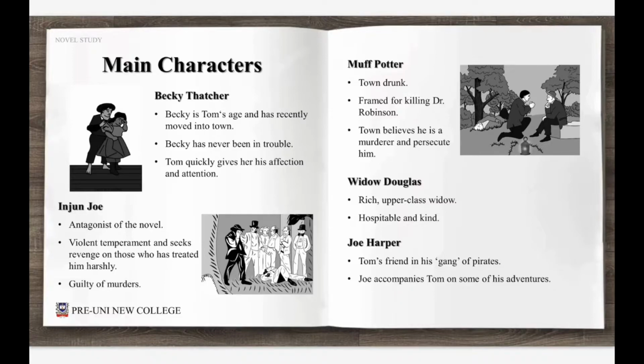Other minor characters that appear in the novel include Widow Douglas and Joe Harper. Widow Douglas is a rich upper-class widow and is very hospitable and kind. Joe Harper is Tom's other friend in his gang of pirates who go out on adventures together.